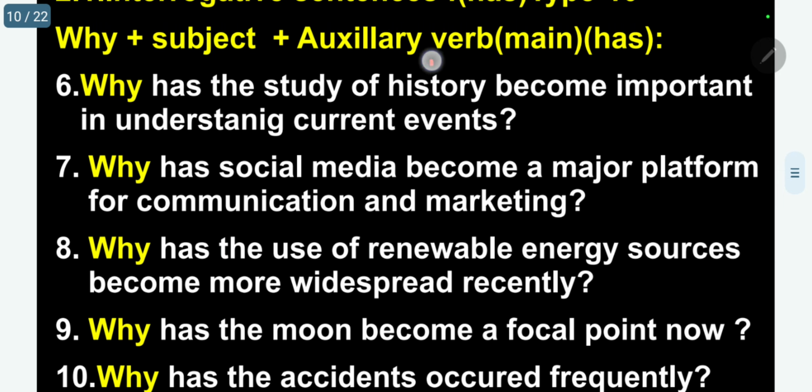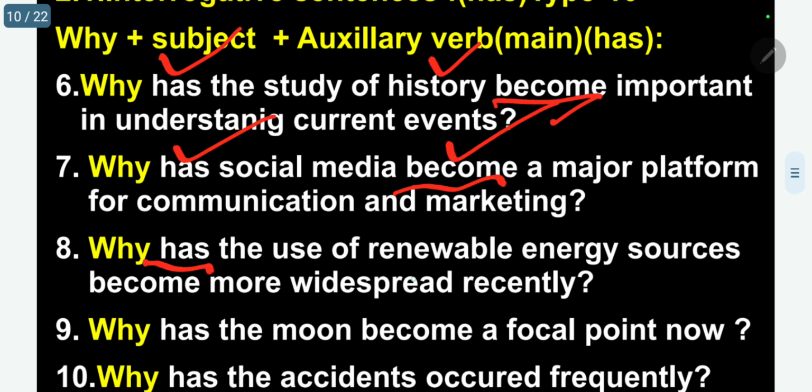Why has the study of history become important in understanding current events? Has auxiliary become regular verb? Why has social media become a major platform for communication and marketing? Become main verb. Has auxiliary.